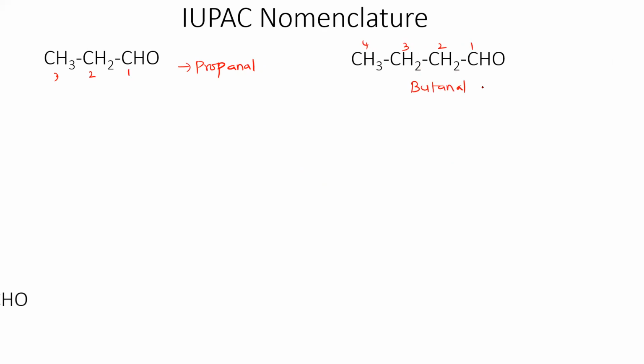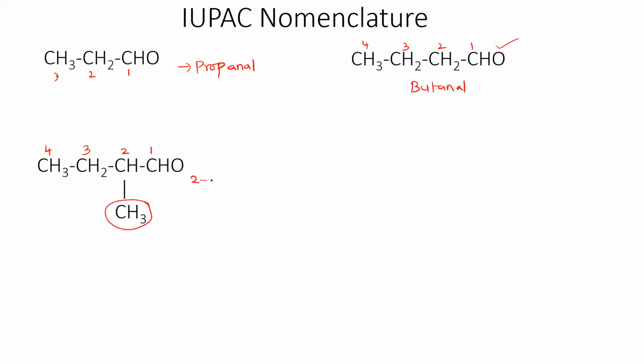Butanol. 4 carbon, so butanol. And here we have to name it very properly because 1, 2, 3, 4. So here it's a straight chain only. So if you are not numbering also, there is no problem with that. But here you have to number it. In second position, we have methyl group. So 2 methyl butanol. That's it. 2 methyl butanol.